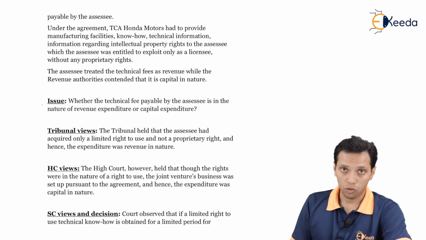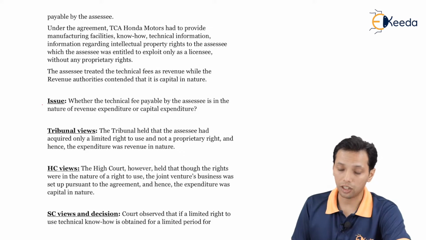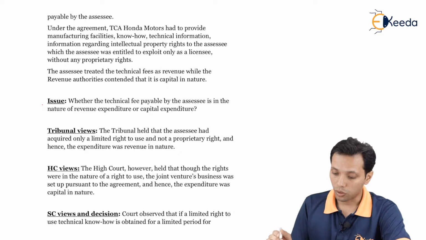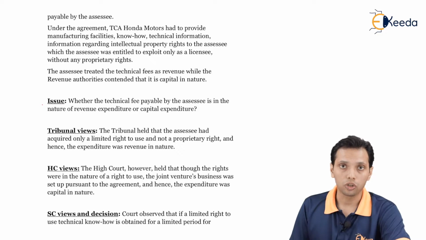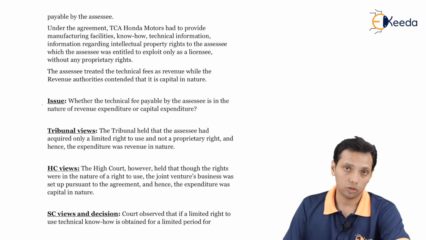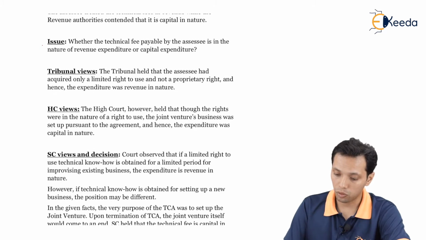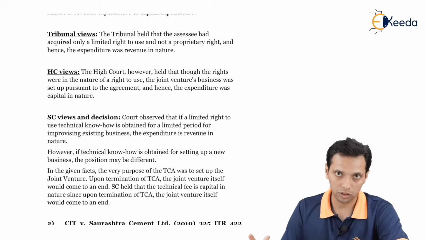The High Court held that though the rights were in the nature of a right to use, the joint venture's business was set up pursuant to the agreement and hence the expenditure was capital in nature. In contrast to the tribunal view, it affirmed the view of CIT appeals.